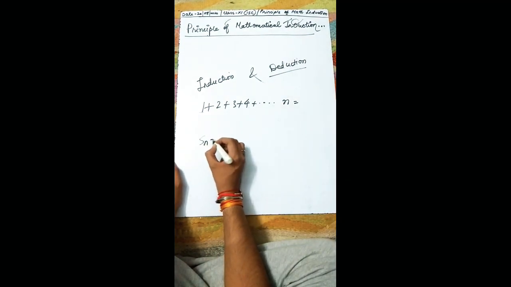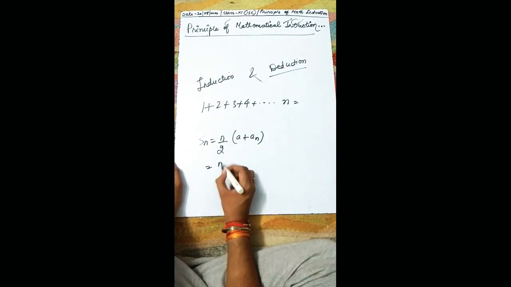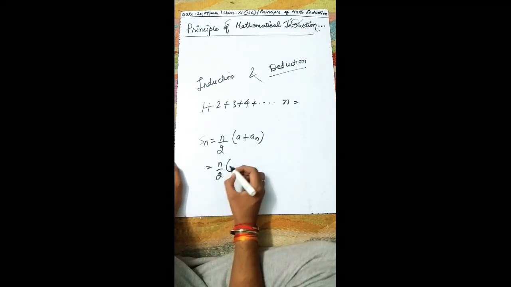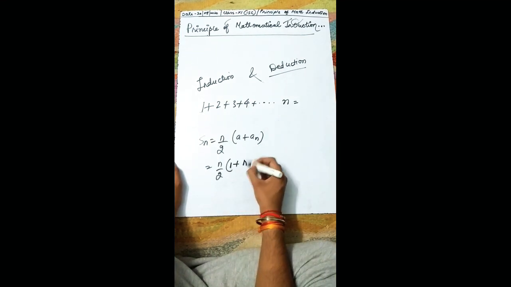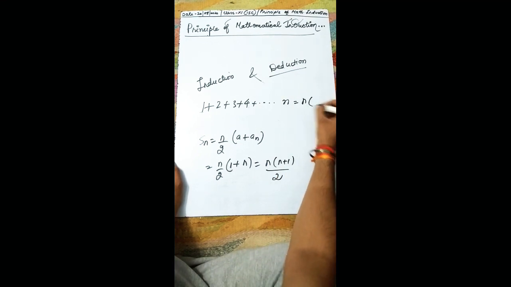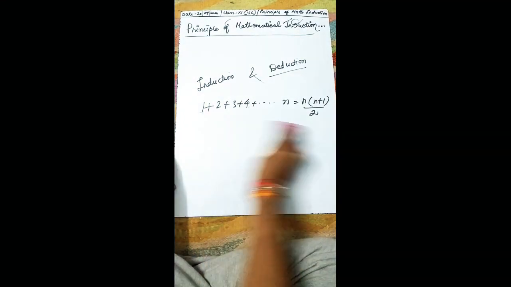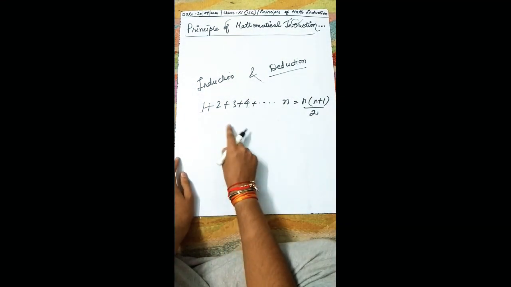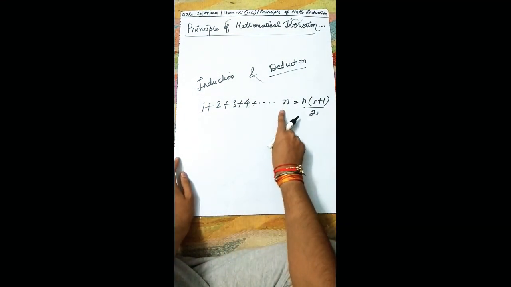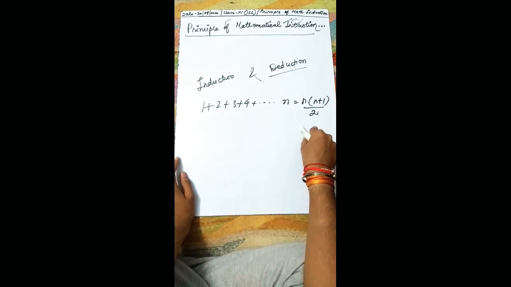We need to use the AP concept. What is the Sn formula? Sn is n upon 2 bracket a plus an. What is a1? What is an? So the answer is n into n plus 1 upon 2. The sum of the series is n(n+1)/2.